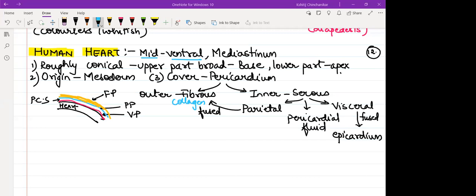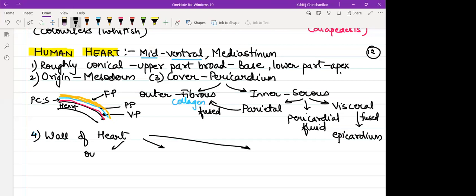So now if I talk about the wall of the heart, which tissue will be making the actual wall? It comprises of three parts: the outermost part of the wall, the middle part of the wall, and the innermost part.